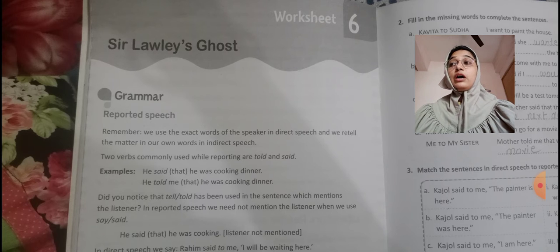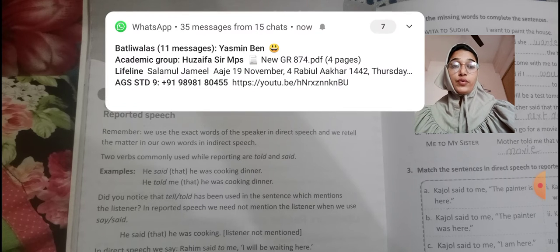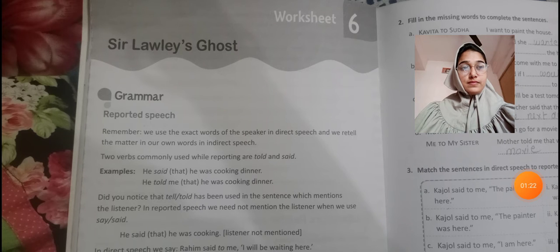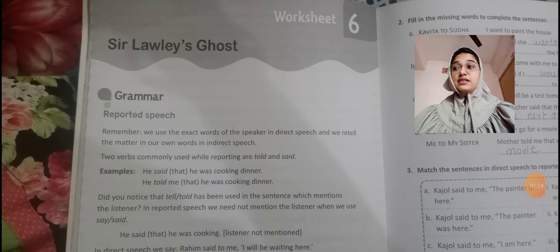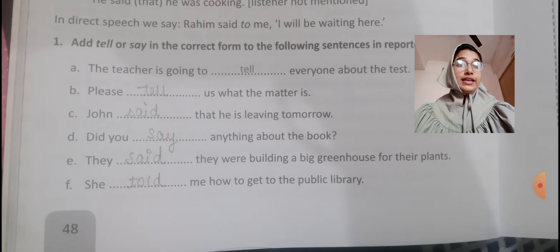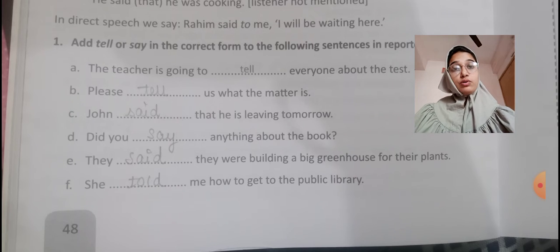Further, we also learned four exercises. First was add, tell, or say, this one in the correct form to the following sentences in reported speech. I hope you have completed that in your workbook.